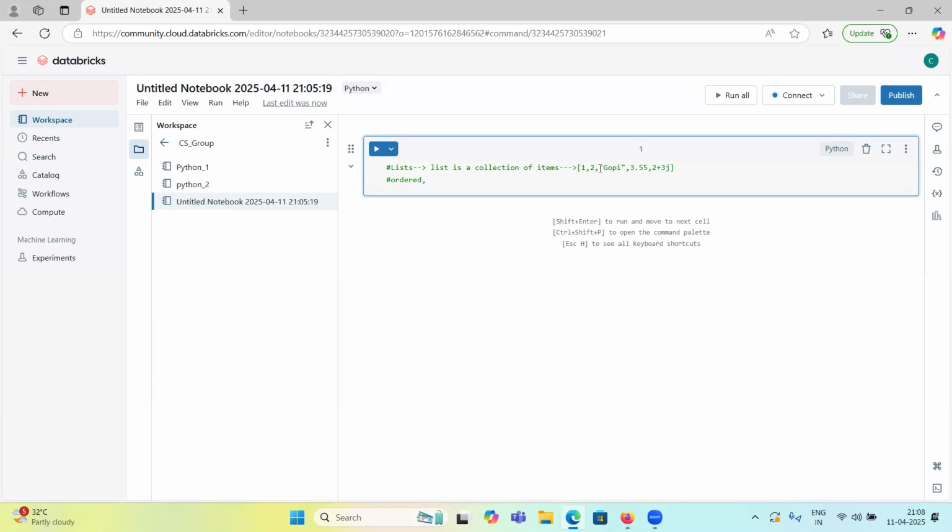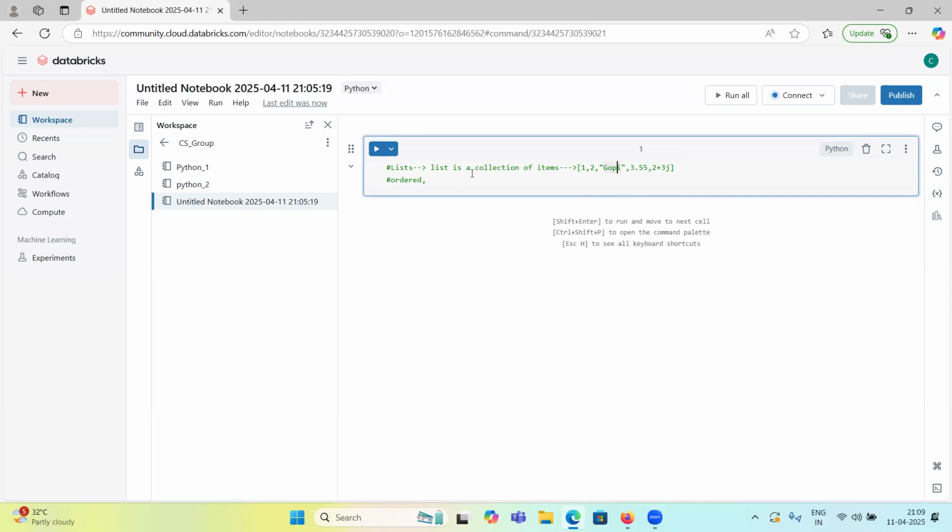It doesn't mean an array is different. An array is also a collection of items, but with the same data type. An array of numbers means only integers, an array of names means only strings, an array of floating values means only floating values. But a list allows any type of data. One can be an integer, another a float, another a complex number, another a string.